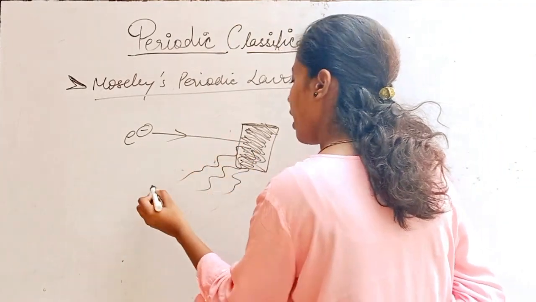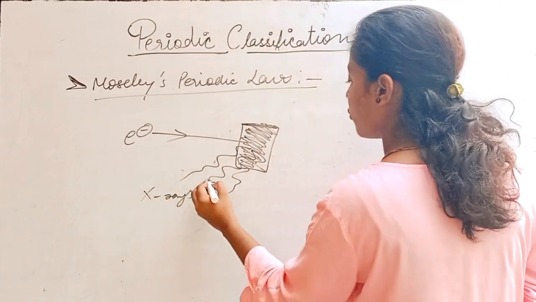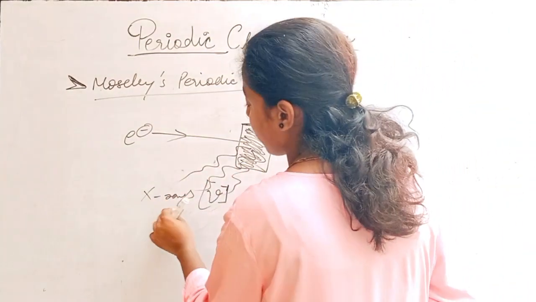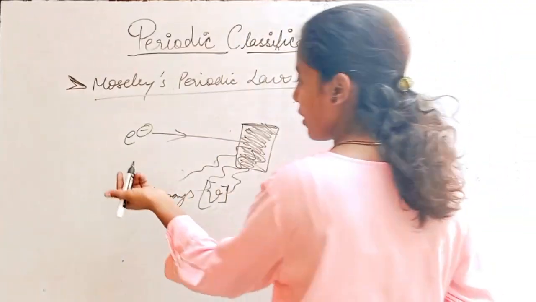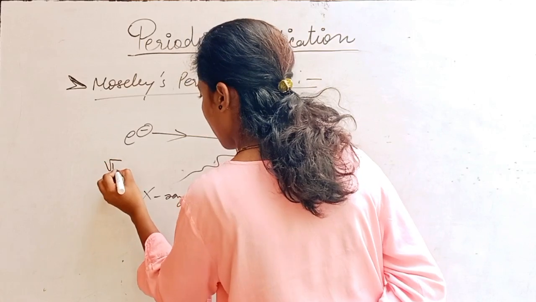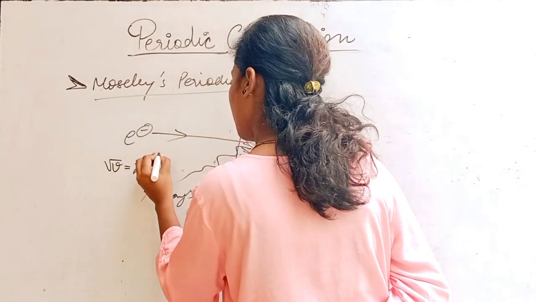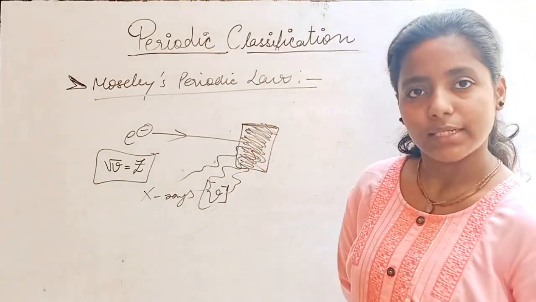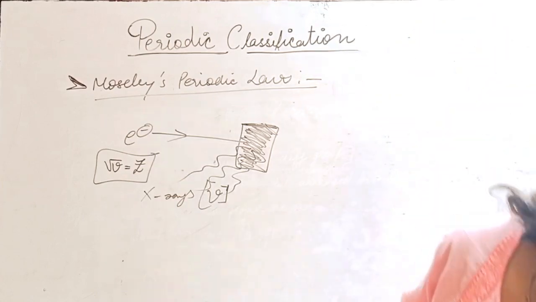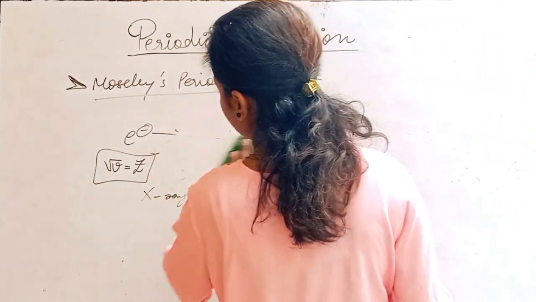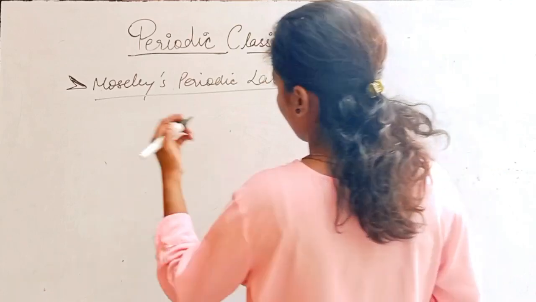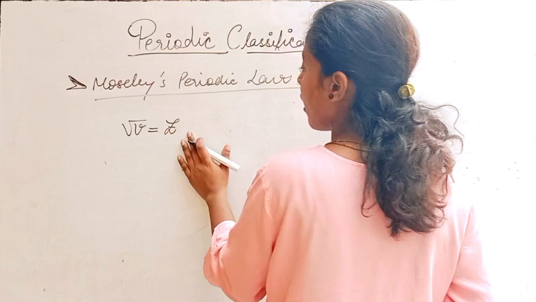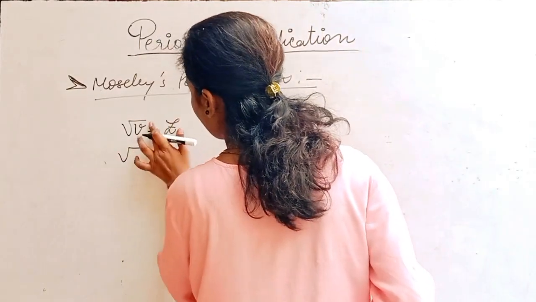He saw X-rays produced, of a particular frequency. Now, the frequencies of the X-rays are produced. So he gave a formula: the square root of frequency is equal to the atomic number of that particular element.